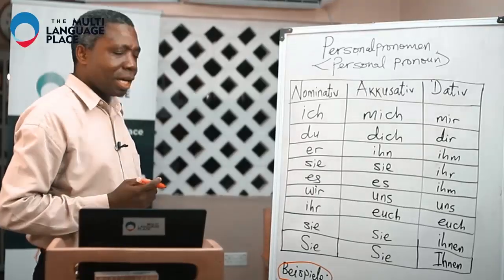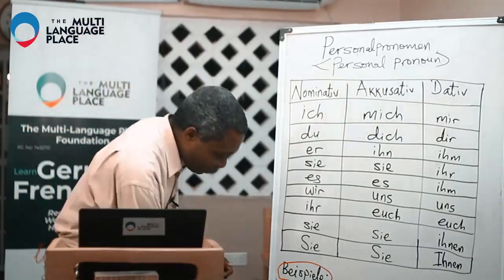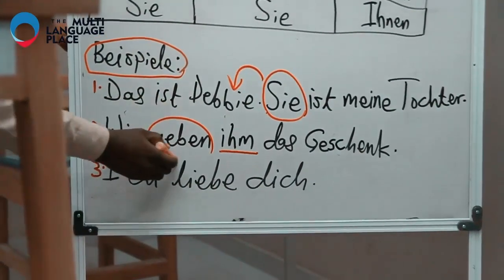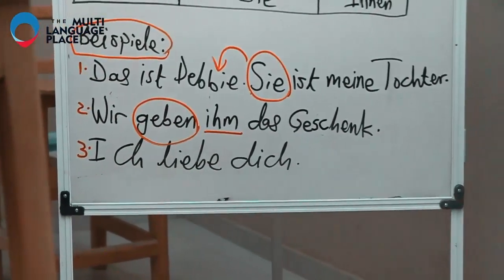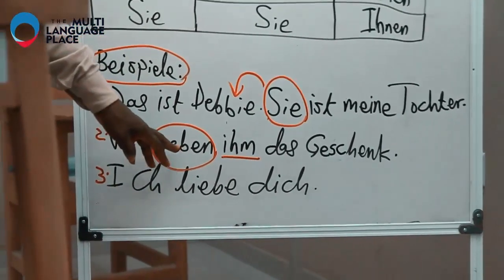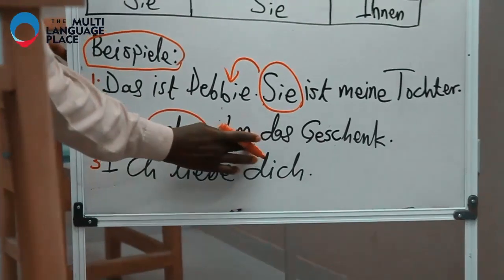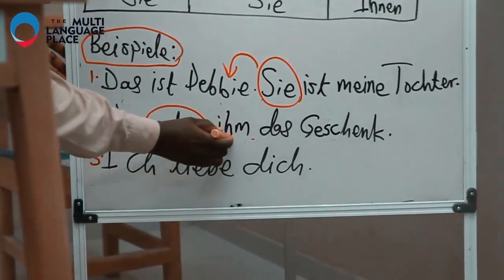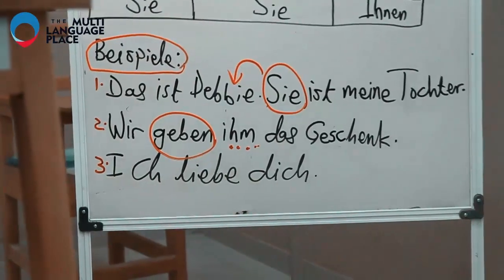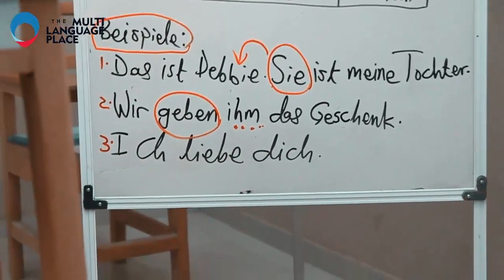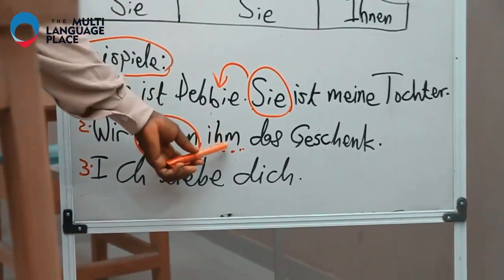But the question is, how did he get there? It's because of this verb, geben. This verb geben controls dative. So once we use the verb, we know that the gap here is going to be filled by a dative pronoun. So we give him.